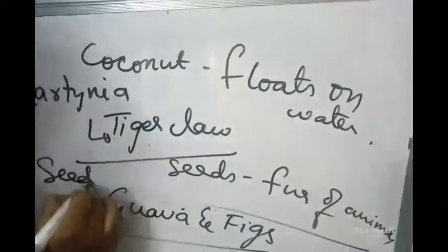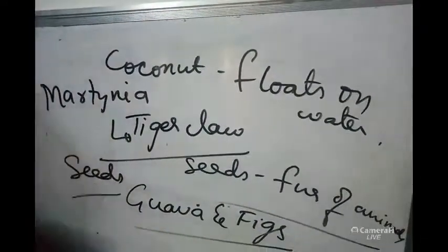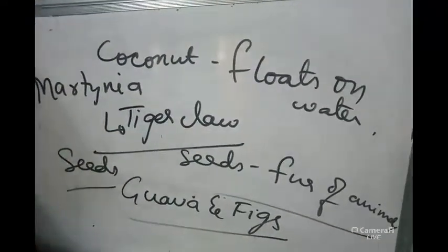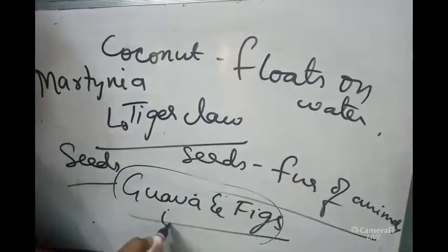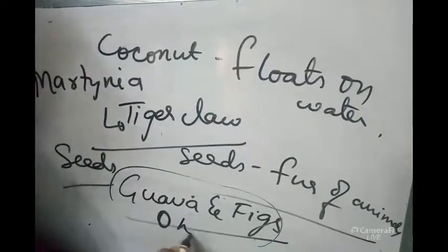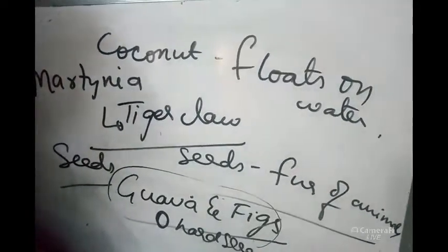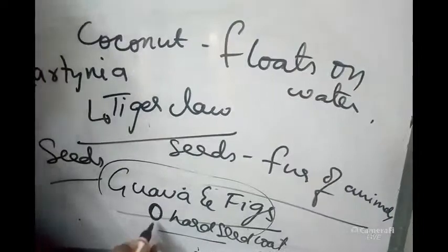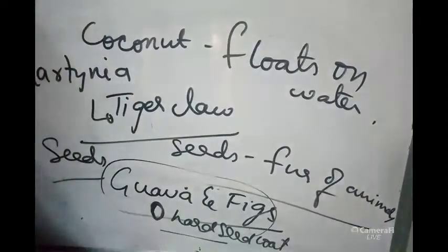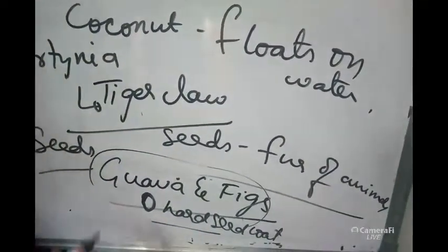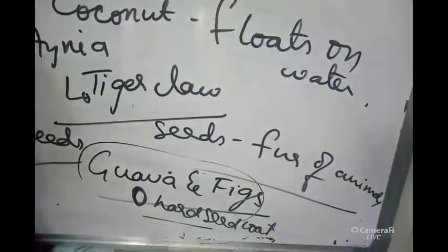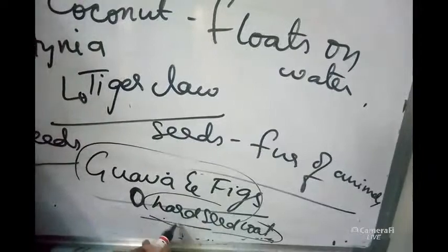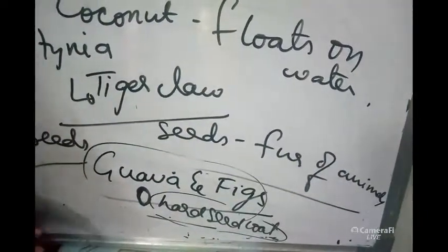Seeds of guava and figs are eaten by birds, but the birds cannot digest the seeds. The guava seed coat is very hard. So this hard seed coat will be softened inside the digestive system of birds, such that when these guava seeds directly fall on the soil, they cannot germinate due to the presence of the hard seed coat. They cannot germinate for so many years.